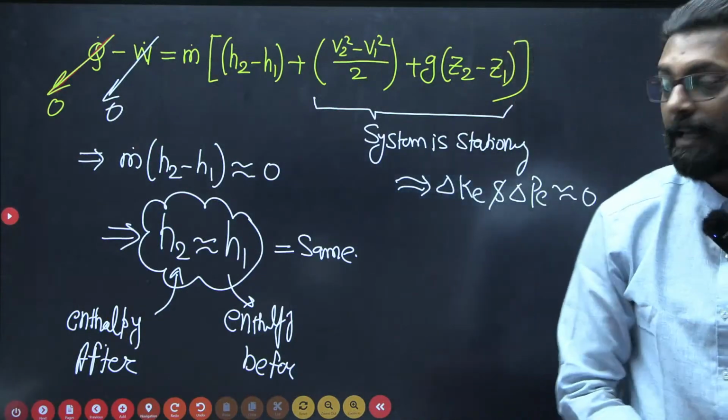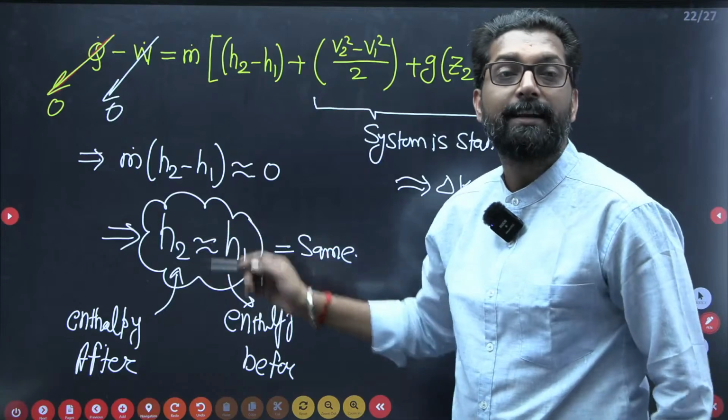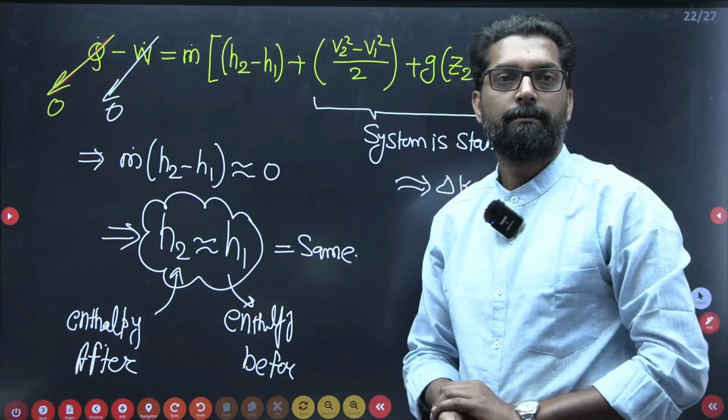Okay. That means enthalpy doesn't change.